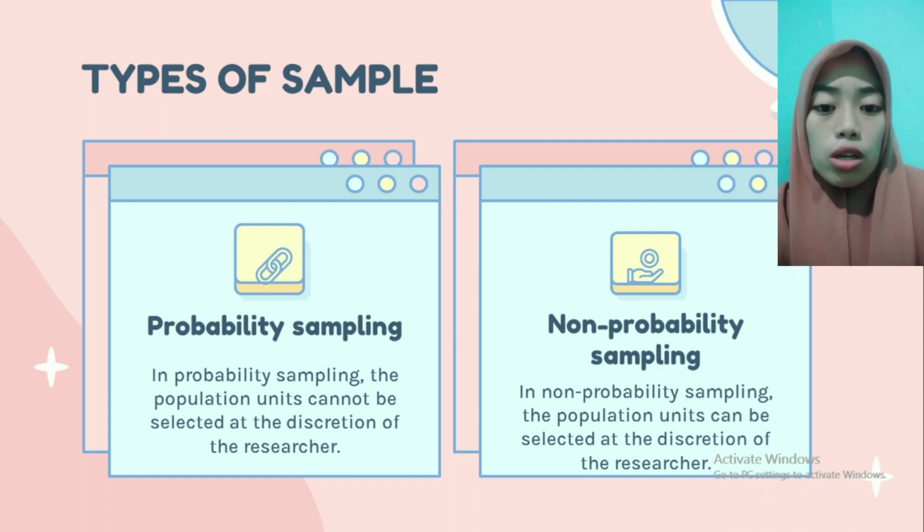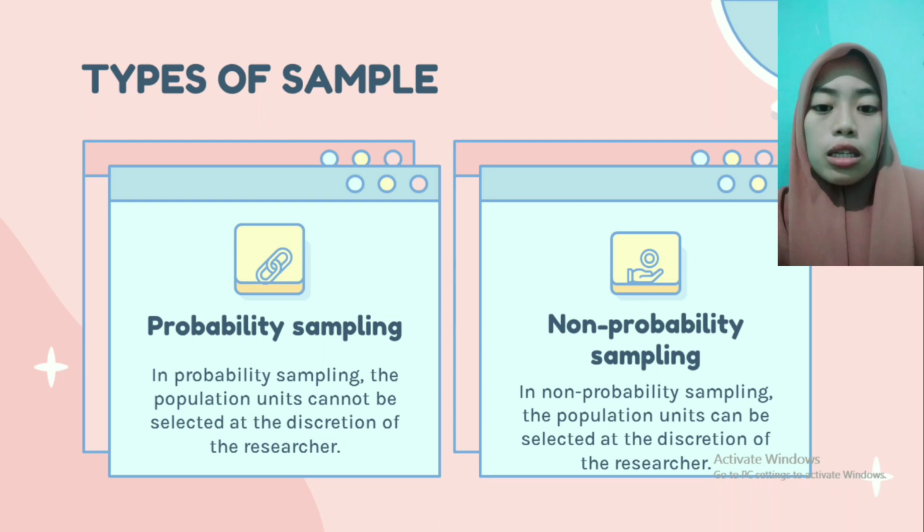Some of the techniques used for probability sampling are simple random sampling, cluster sampling, stratified sampling, and proportionate sampling.